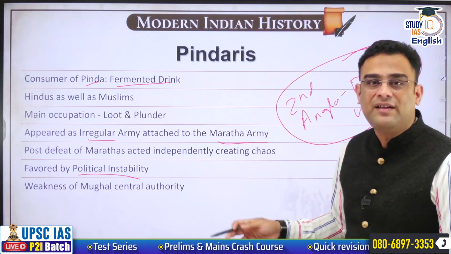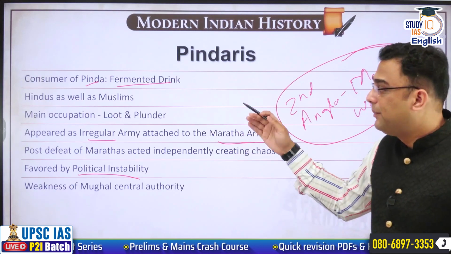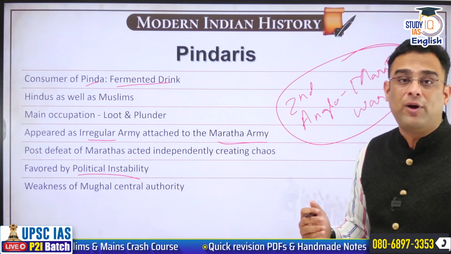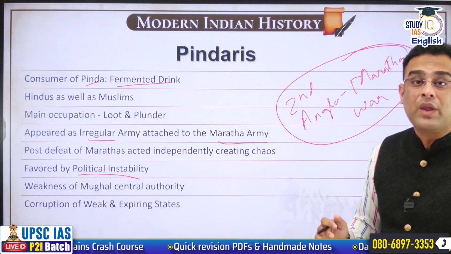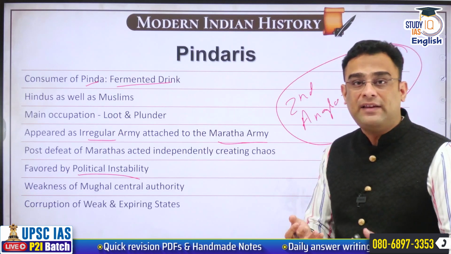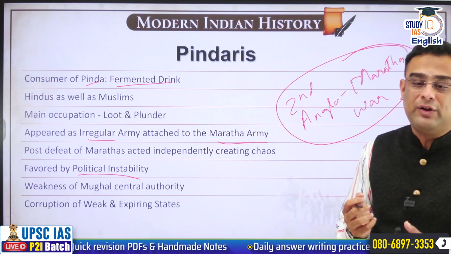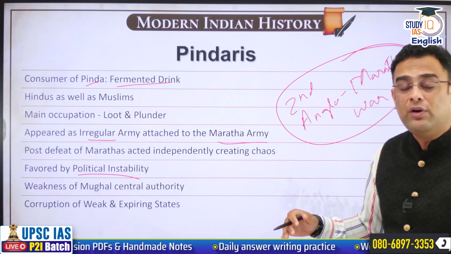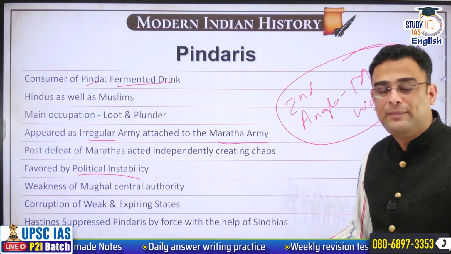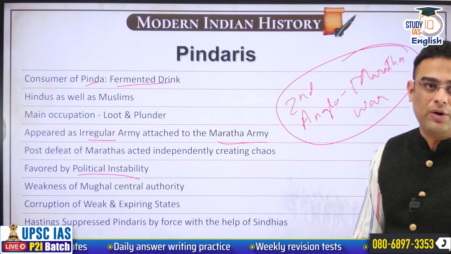So this created a situation in which the Pindaris rose up and created a lot of law and order related challenges. So much so that people started to lose faith in the state that the East India Company was trying to establish. And therefore, Lord Hastings took upon himself to suppress these Pindaris to establish law and order.